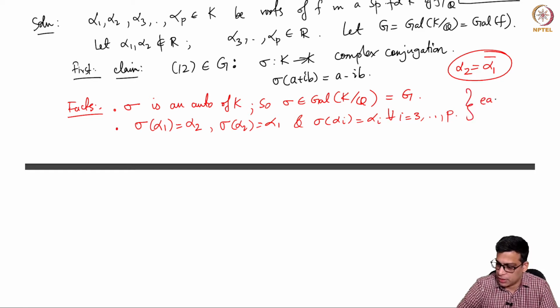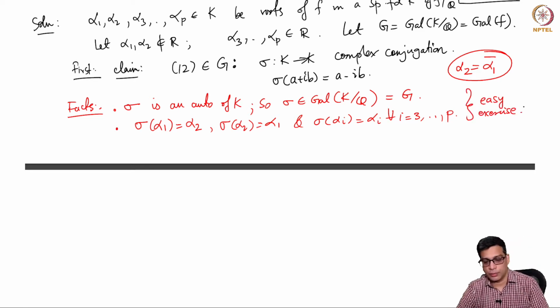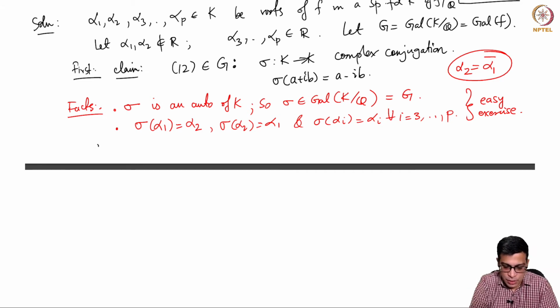So this is an easy exercise. In order to do as many problems as I can, I'm going to skip some facts which are either group theoretic or some general facts that come from earlier parts of algebra, so that I can focus on the Galois theory part. So this is one such. So we assume these facts.